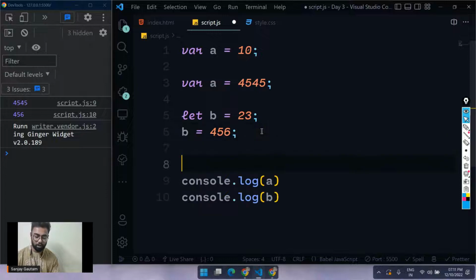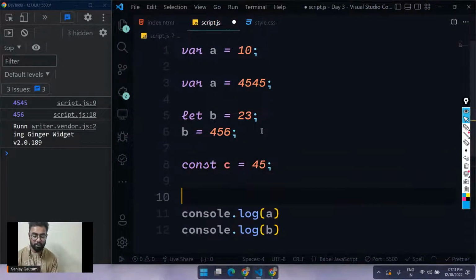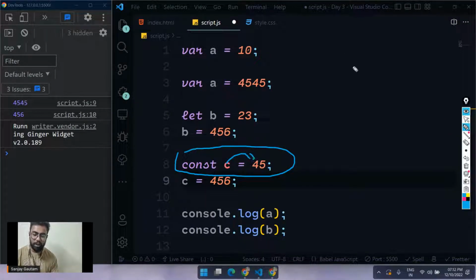And we have something called const. So const is also the same as let and var. But the problem with const is that you cannot change the value of a const variable. Here I'm basically creating a const. Okay, so const c equals 45. So I have created a variable c which is going to hold the value 45.